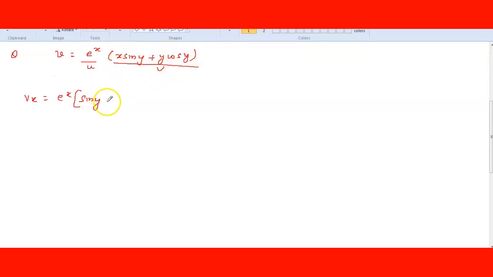Because there are no x terms. Plus x sin y plus y cos y as it is, and e power x differentiation is e power x only. So no need to worry about the large expression, just leave it as it is. No need to simplify also. Okay, just keep it as it is. Next tell me vy.